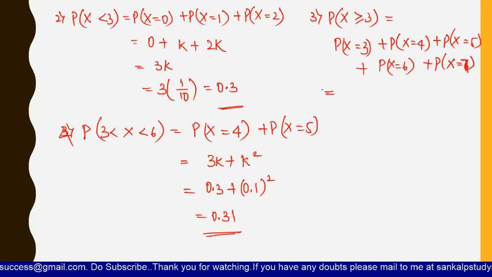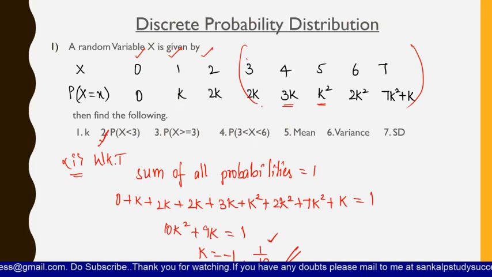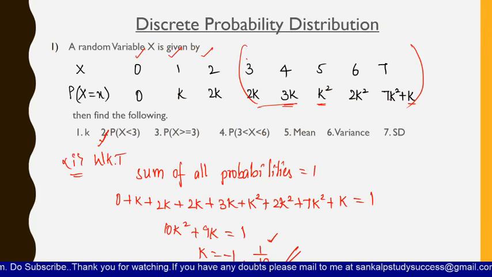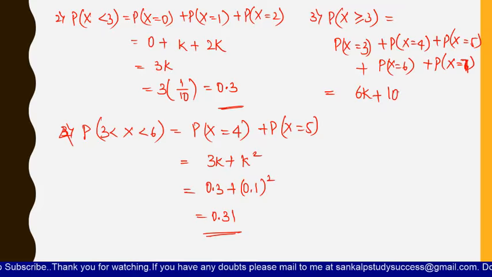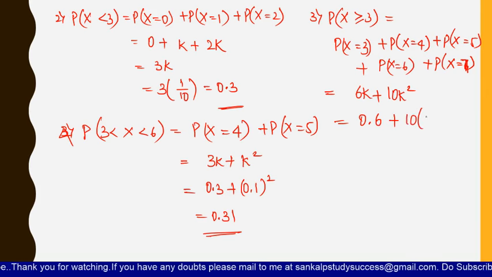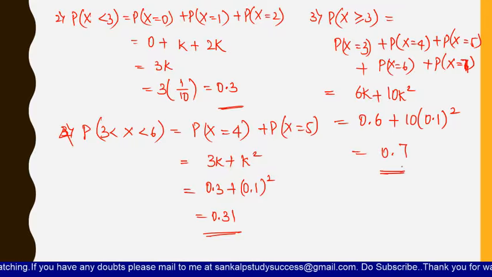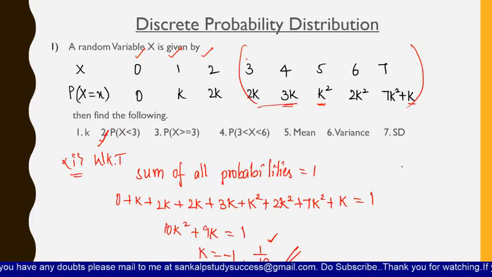So now if you add all these values, here you will get 5k plus k is 6k, okay? 6k plus here 7, 8, 9 and 10k square. That means you will get it as 0.6 plus 100 into 0.1 whole square. So you will get the answer as 0.7. Okay. If you add these values, then you will get it as 0.7. So in this way, you have to take the values and you have to add.